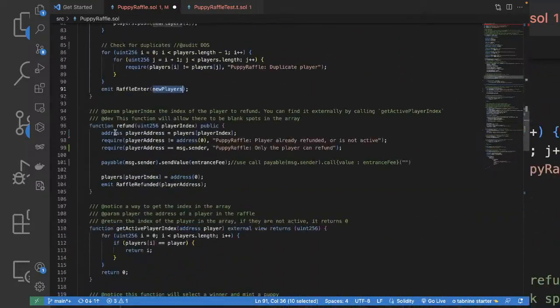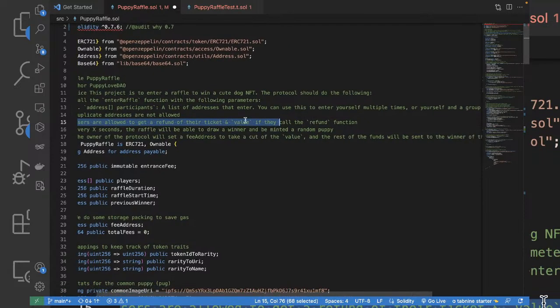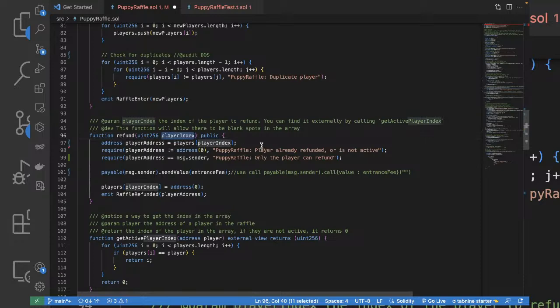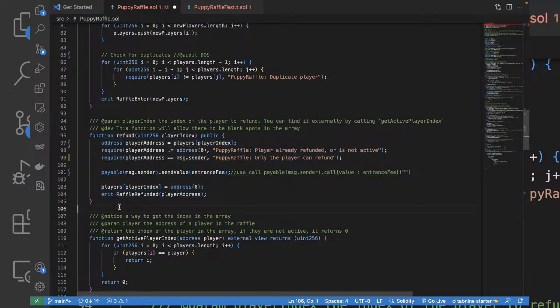Yeah. Next we have the refund. As we saw, users are allowed to get a refund for their tickets if they call the refund function, right? So that's the refund function over here. It takes a player index. Here this line is very gas efficient because you're not repeatedly reading the storage variable from this players array. Rather we're just passing this storage variable into the memory of this function, which is a bit more gas efficient.